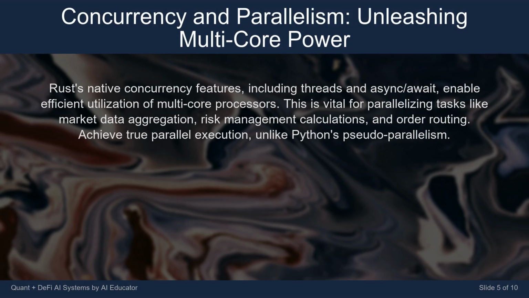Rust's native concurrency features, including threads and async/await, enable efficient utilization of multi-core processors. This is vital for parallelizing tasks like market data aggregation, risk management calculations, and order routing. Achieve true parallel execution, unlike Python's pseudo-parallelism.